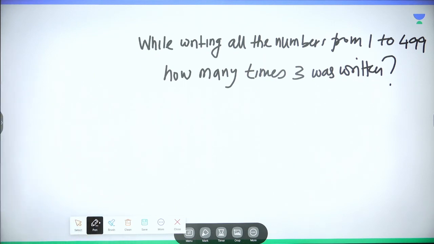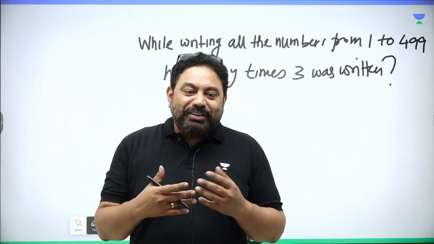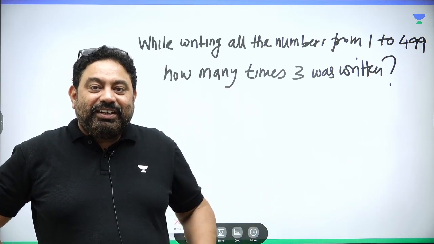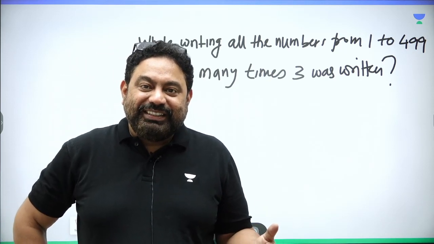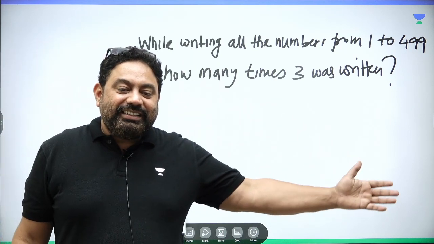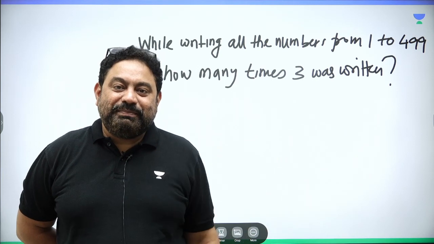Now see, they know that you actually know the trick. They are aware that you are aware of the trick. So once you are aware of the trick, they would go beyond whatever you are aware of, isn't it? So now they are not going till 999, they are just going till 499. So how many times is 3 written now?